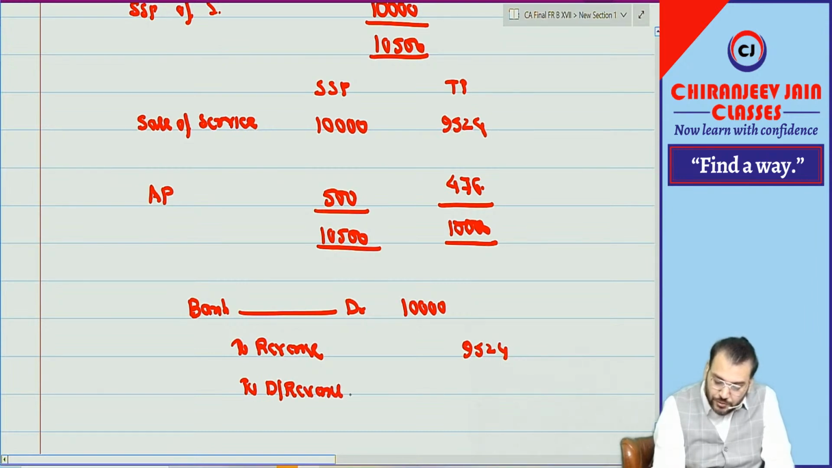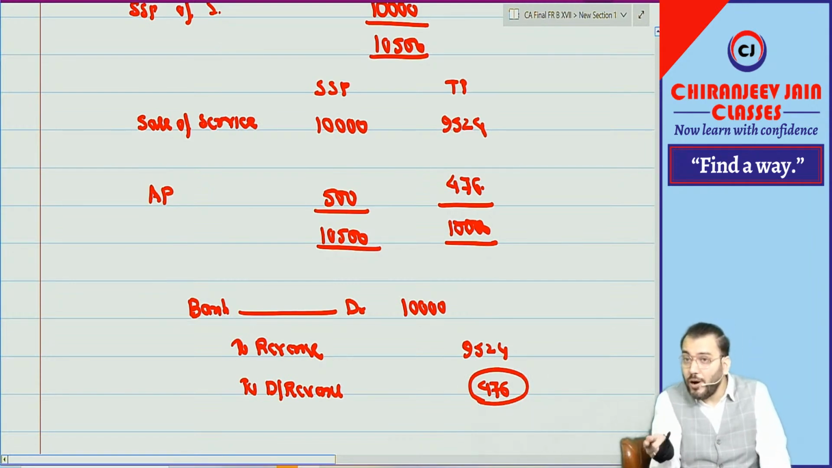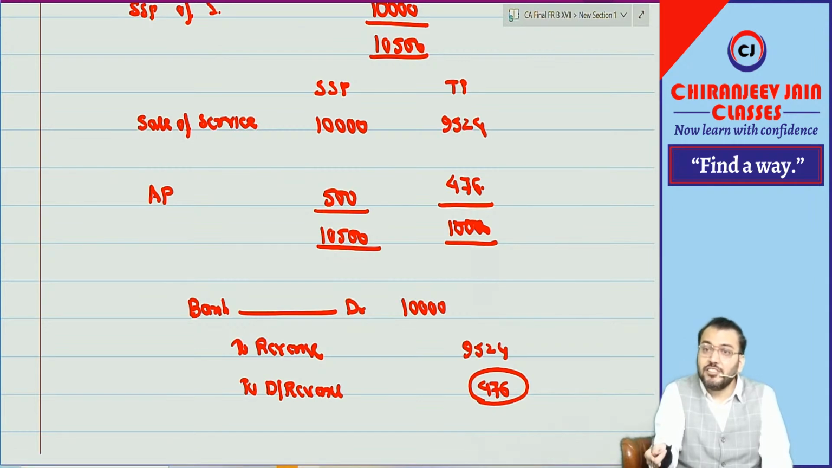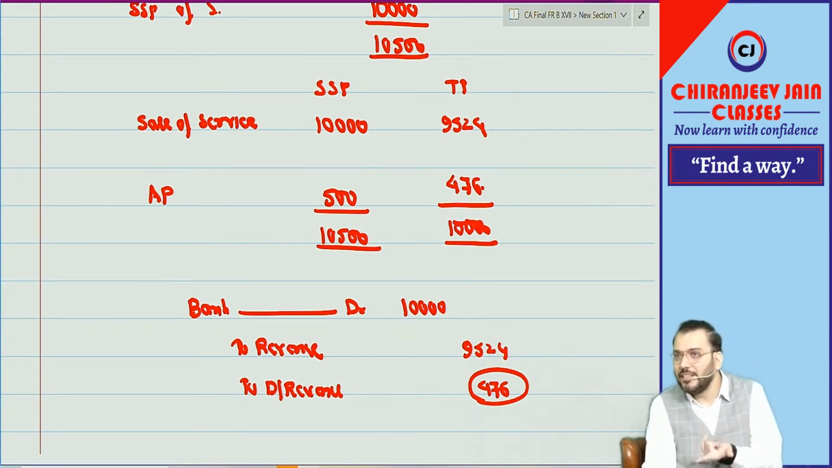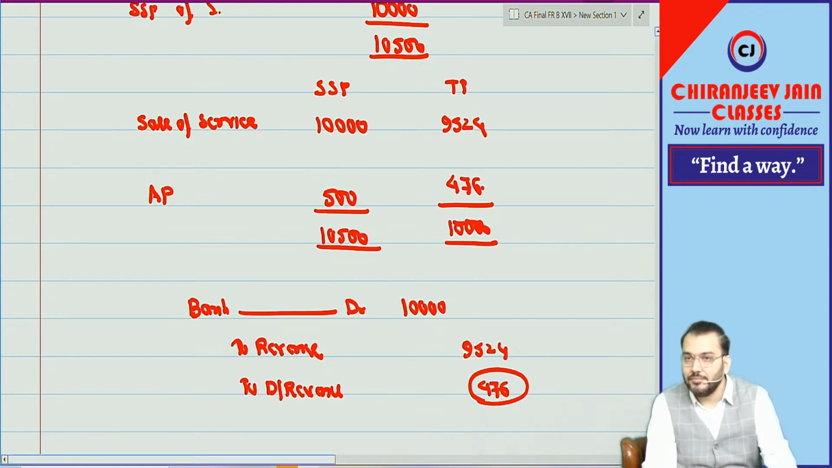How much deferred revenue? This 476 will be recognized when the points are redeemed, or in the year in which they expire, whichever is earlier. So this will be recognized as revenue in the year in which it is redeemed or expired, whichever is earlier. Remember that point? Simple. Easy. Correct.